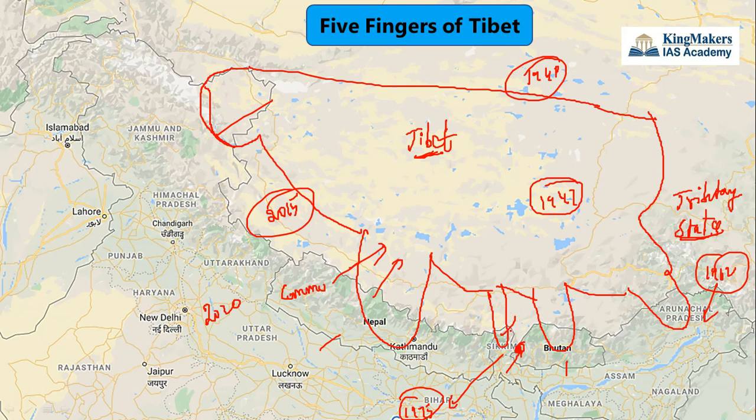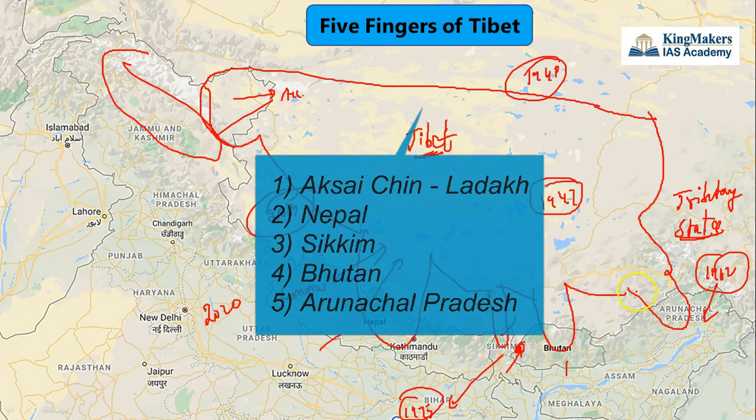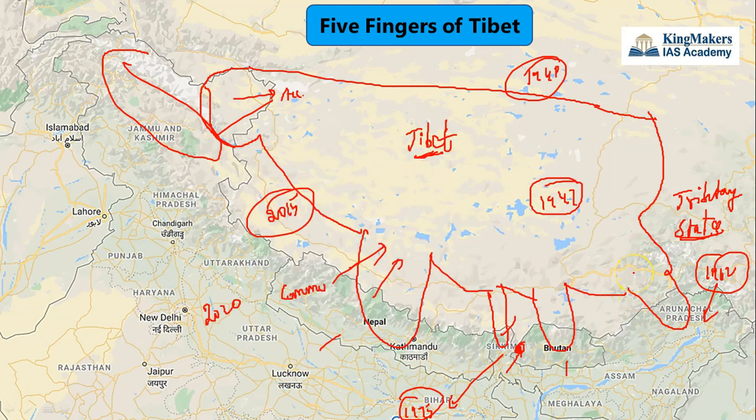So if you look, the entire border skirmishes relate to these five fingers only. These are the five fingers of Tibet. The first is the Aksai Chin region, not the entire Ladakh. China doesn't claim the entire Ladakh, they just claim the Aksai Chin region. So Aksai Chin is one finger, Nepal is the second, Sikkim is the third, Bhutan is the fourth, and Arunachal is the fifth. So this is the five finger policy of Tibet.